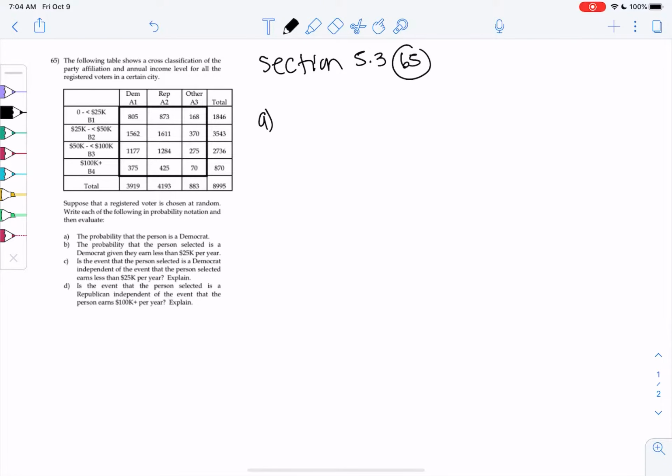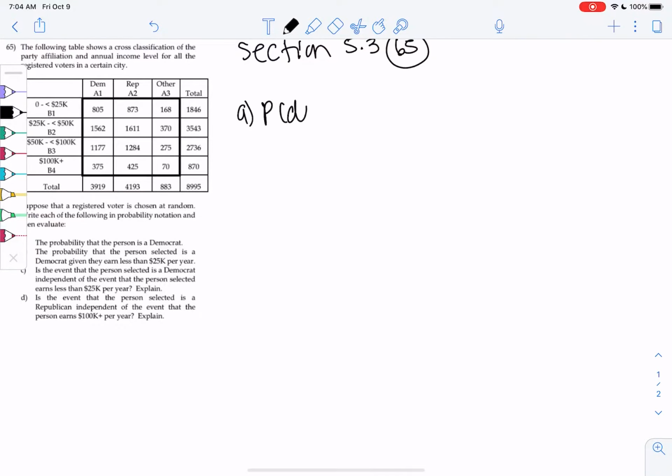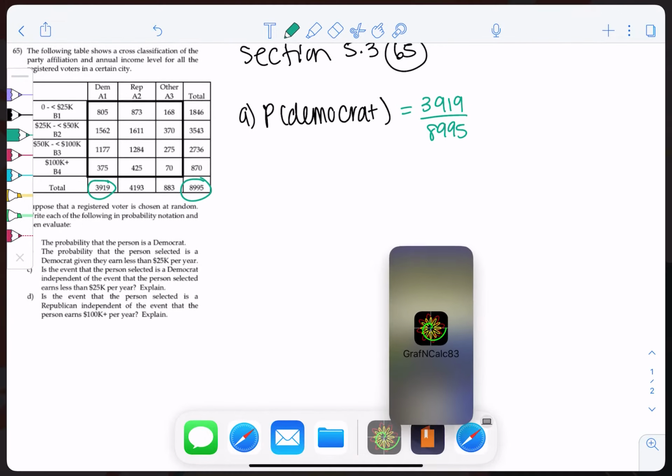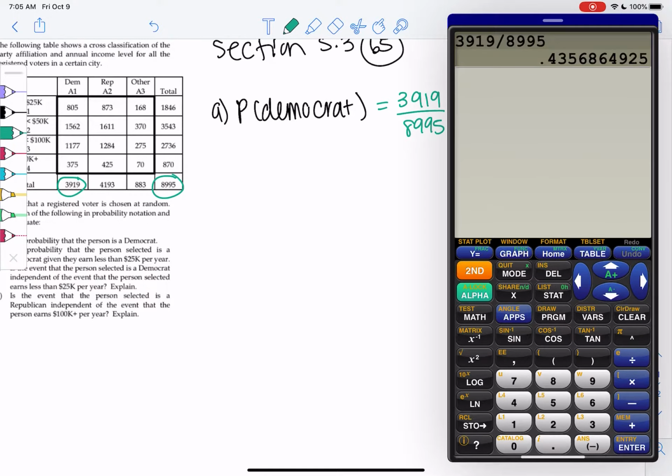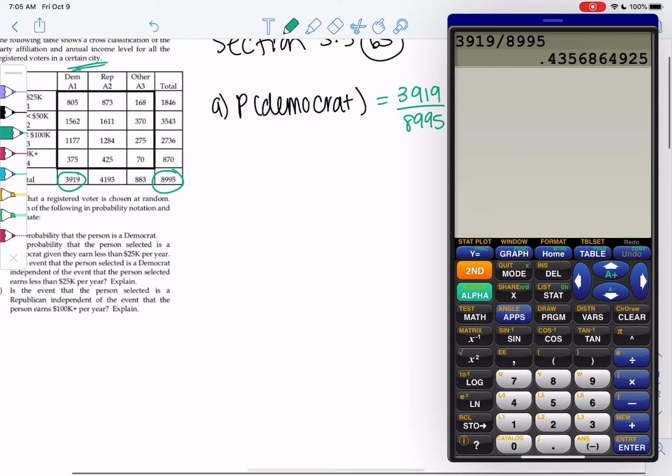So A, probability the person's a Democrat. So we're looking at Democrat and then income. So this is just regular. We go to all the Democrats out of everyone. So 3919 out of 8995. So there's a 43% chance that someone would be a Democrat in this city, right? This isn't all of America, it's just some random city.